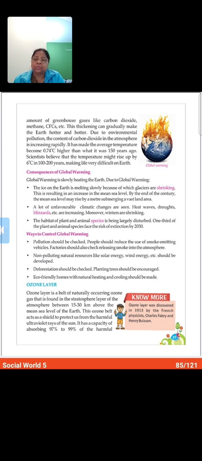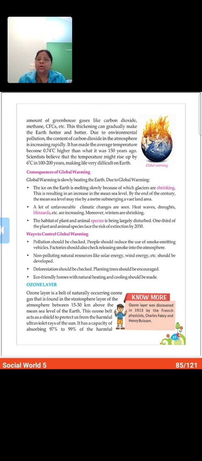It's too much. Okay, and why is there this global warming? Because of the thickening of the air blanket. I told you the atmosphere is surrounded by a thin blanket of air, and this is becoming thick.